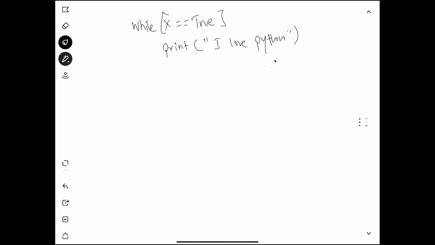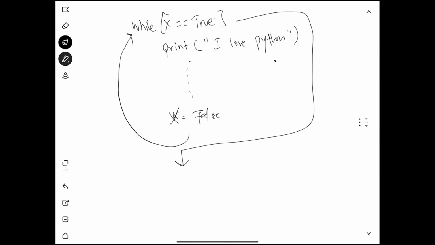But at some point in your code, somewhere along the way, x becomes false. When this loops back into the while loop, it keeps executing, and when x becomes false somewhere down your code, the while loop sees that x equal to true is not true anymore, so it will exit the loop. It will not execute the block, and will move on to the next code. That is what a while loop does.